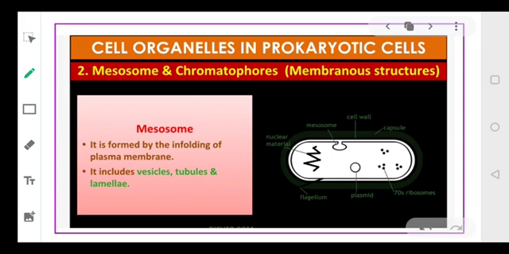Coming to the second part, that is called mesosome and chromatophores.